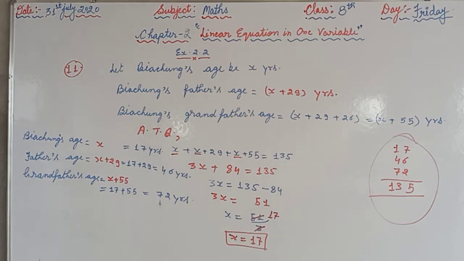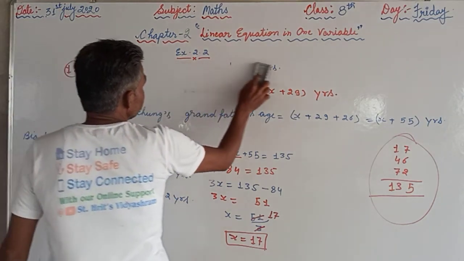As the next question is there: 15 years from now Ravi's age will be 4 times his present age. What is Ravi's present age? So we will discuss that question as well. Question number 12.